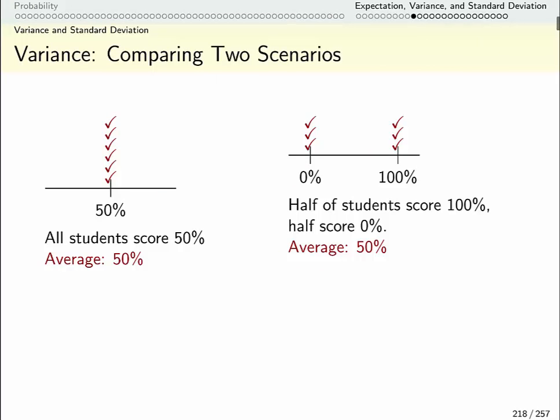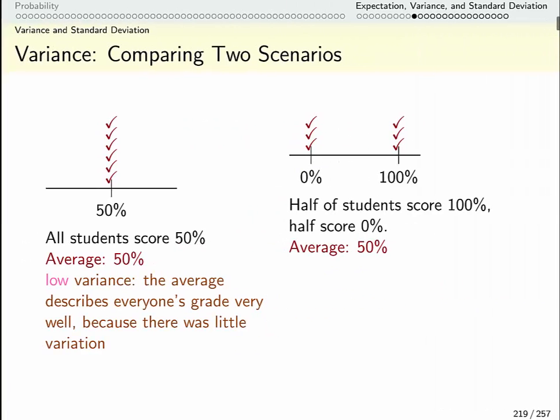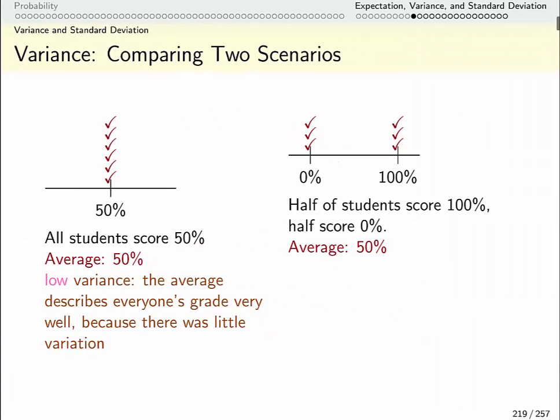So there's an exam and you hear the average is 50. And so you say, okay, I expect that I'm average. I expect that I just barely passed. In the first scenario, your expectation is absolutely correct. It absolutely accords with reality. This is what we call low variance. The average describes the situation very well because everyone's pretty close to average.